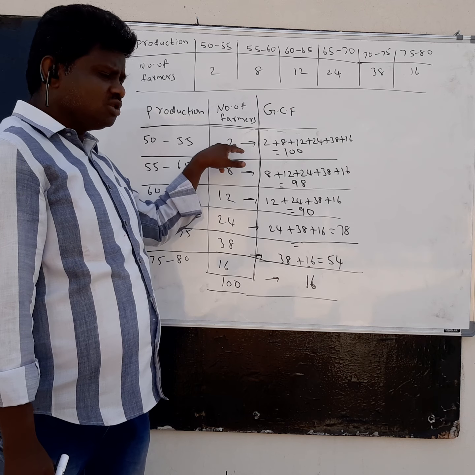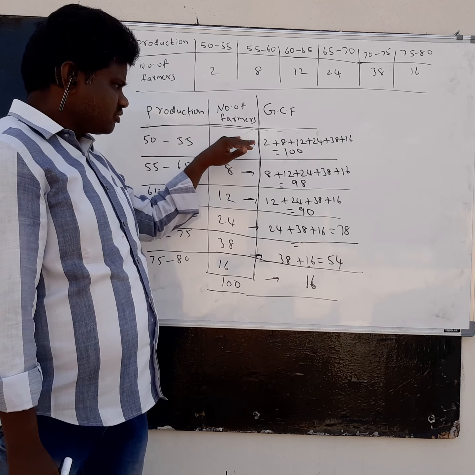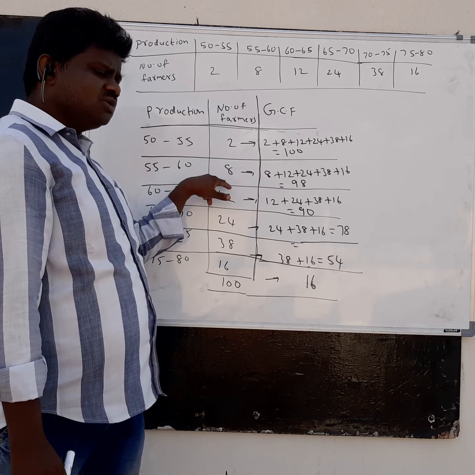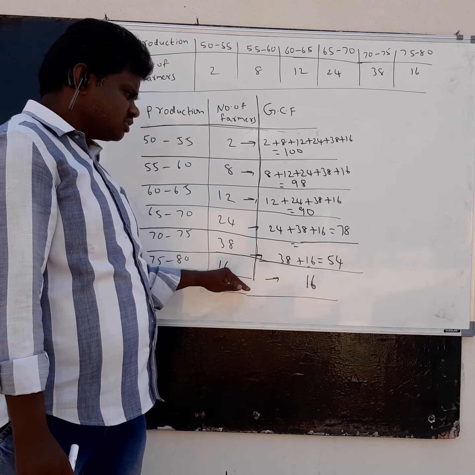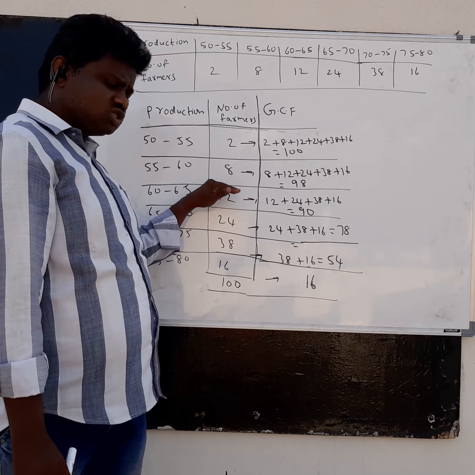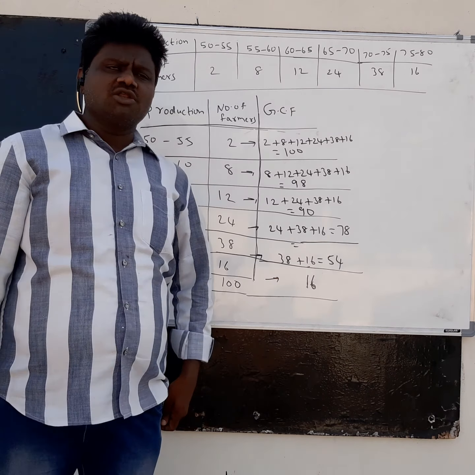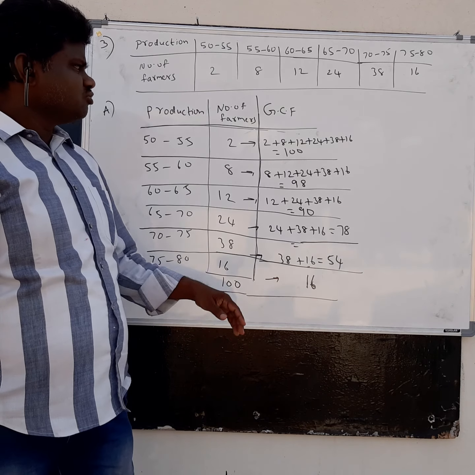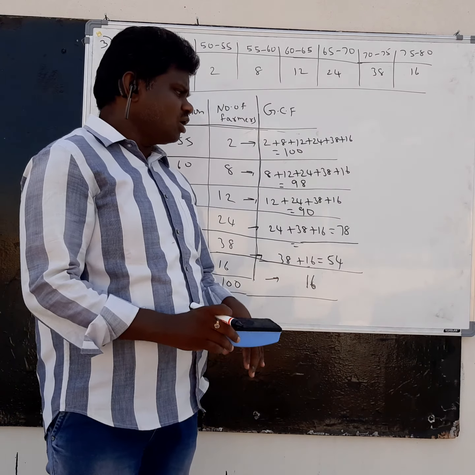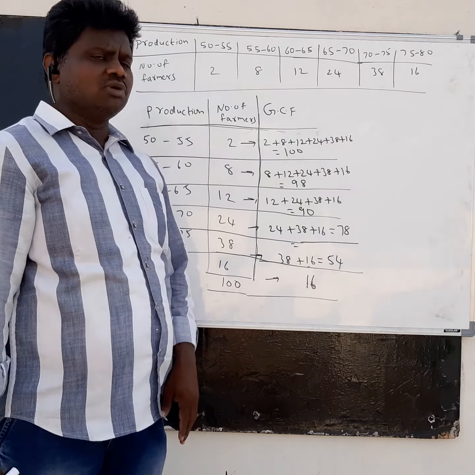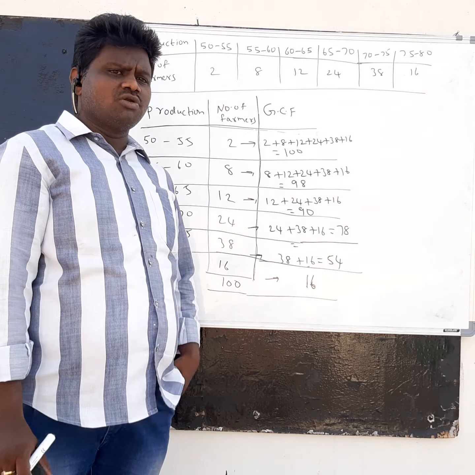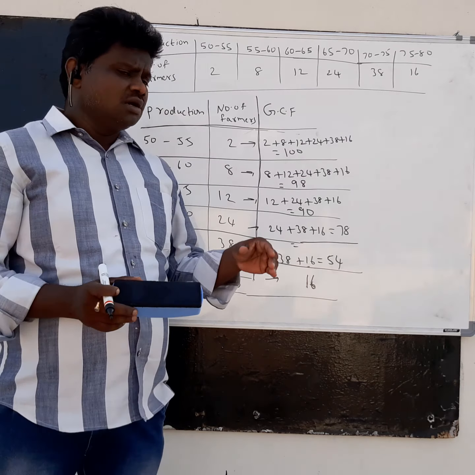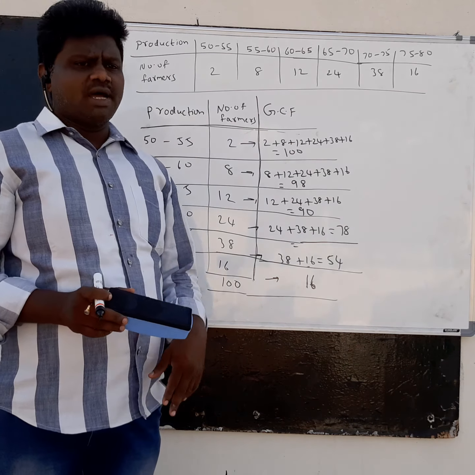So for 2, you have to add from 2 onwards up to the last frequency. For 8, you have to add from 8 to the last frequency. For 12, from 12 to the last frequency. Like that you follow and you will get the cumulative frequency. After getting the cumulative frequency, now you have to follow another table, the greater than cumulative frequency table, where you have to take x value and y value.